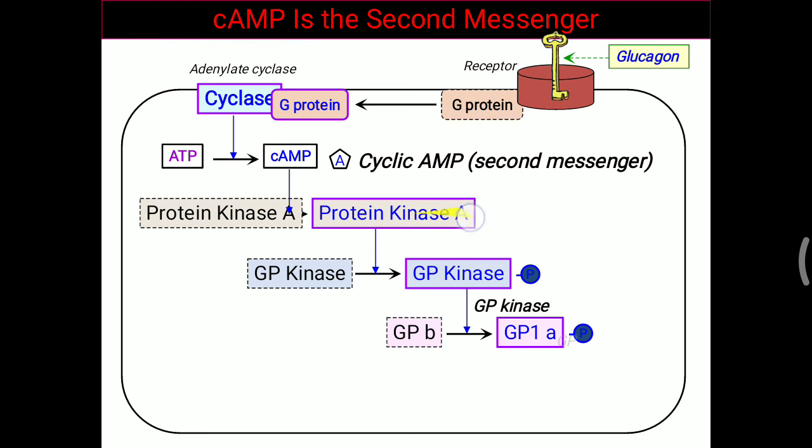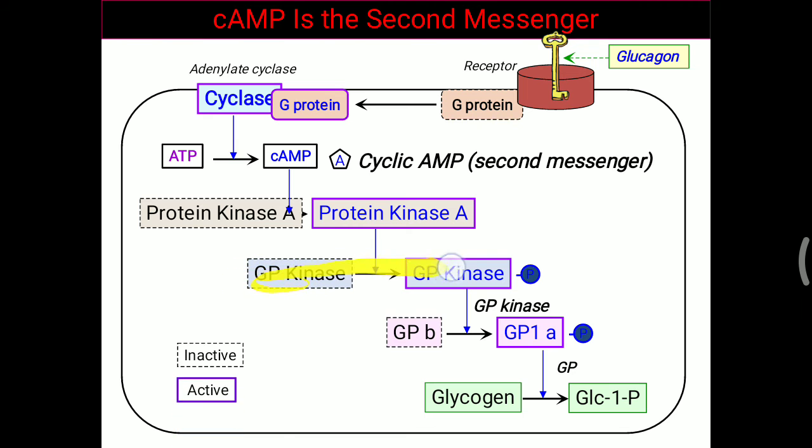Now this protein kinase A will convert glycogen phosphorylase kinase into its phosphorylated, activated form. Glycogen phosphorylase B, which is the inactive form, is further converted into the active form, glycogen phosphorylase A. When a phosphate molecule is attached to this enzyme, it is converted into the active form. So first, cyclic AMP makes protein kinase A active, then glycogen phosphorylase kinase active, then glycogen phosphorylase A in the active form.